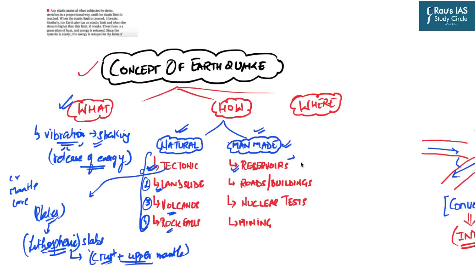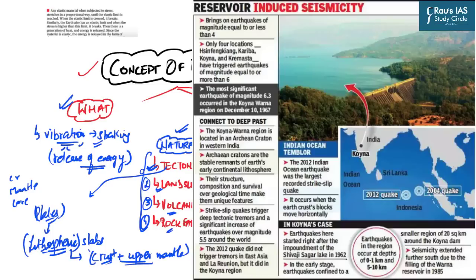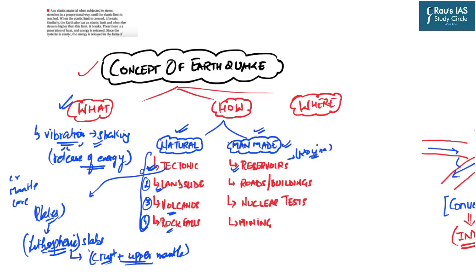to earthquakes. The best example of a region where a reservoir-induced earthquake has happened in India is Koyna. The Koyna reservoir has led to the creation of faults in that particular area, and that is why several times small shocks, the waves of the earthquakes, have been experienced by people in that area. Now, Koyna is located in the state of Maharashtra.